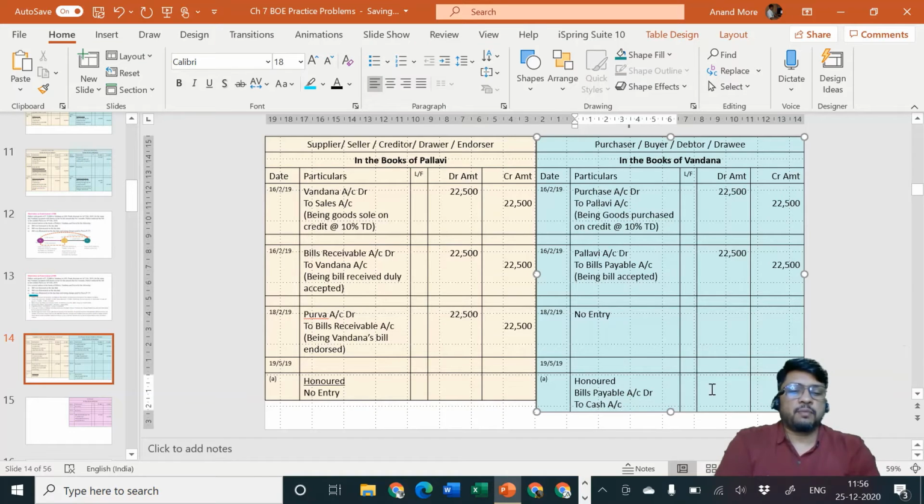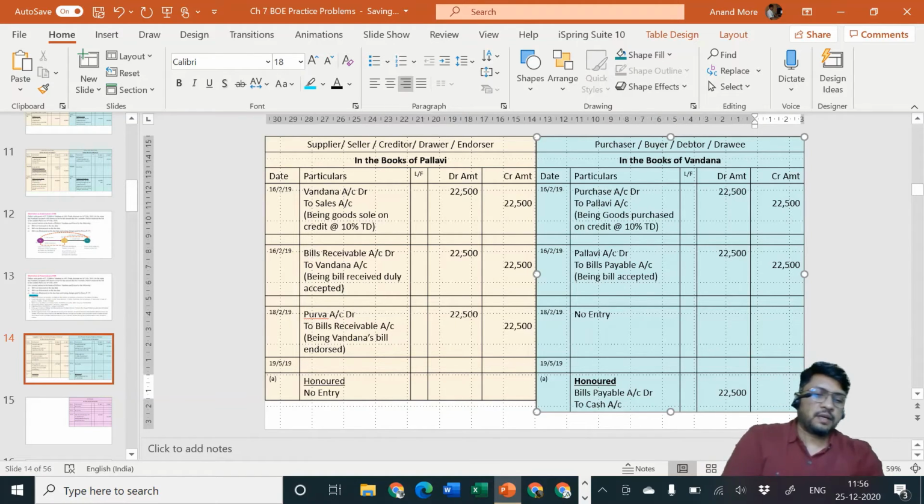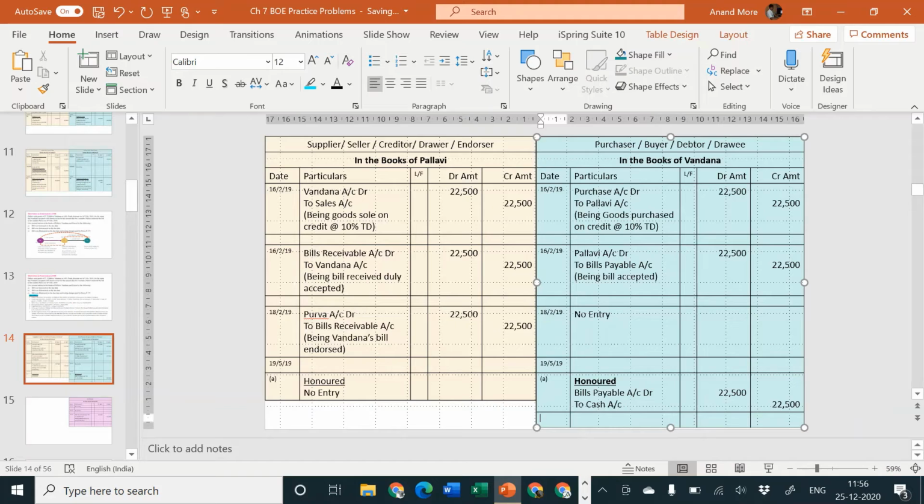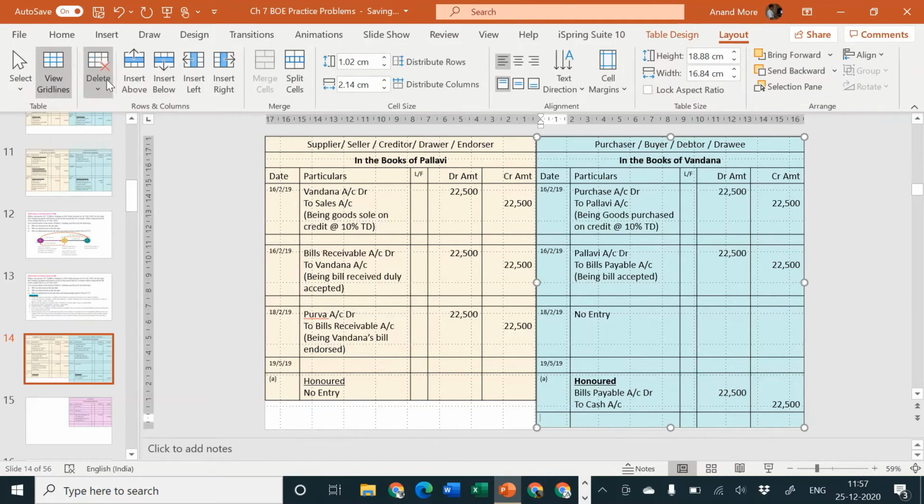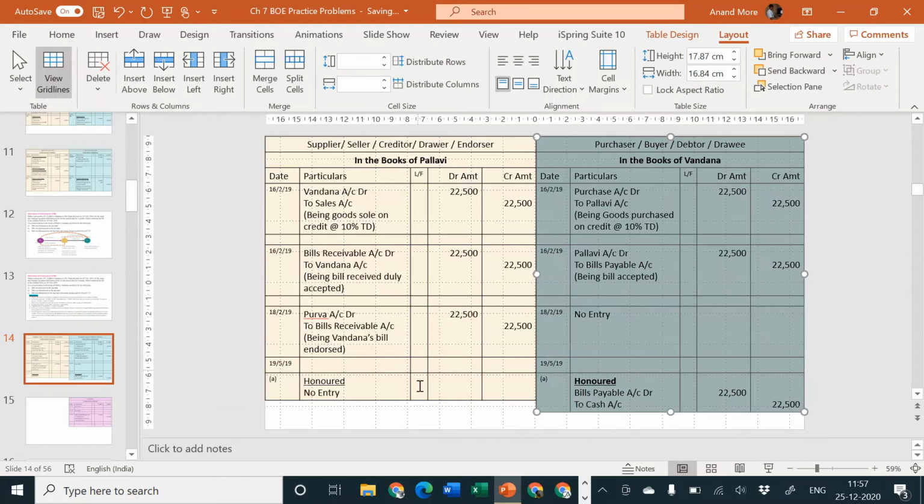Amount is how much? That amount is rupees 22,500. Being our acceptance honored. That's a simple story. 22,500. And on the second column also, let me just write here 22,500. Okay. I hope all of you can understand this particular thing. This extra line let me remove. Okay.